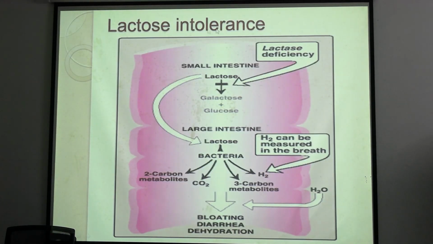Now lactose intolerance happens because of the lactase deficiency. What happens in our small intestine? Lactose is digested by lactase enzyme, and lactase enzyme helps in formation of galactose and glucose. But if there is no lactase, this lactose will be accumulated in large intestine, and bacteria will act on this lactose to form carbon dioxide and different carbon moieties, okay, resulting in diarrhea, bloating, etc. So indigestion of milk or milk products. So that happens because of the lactase deficiency.